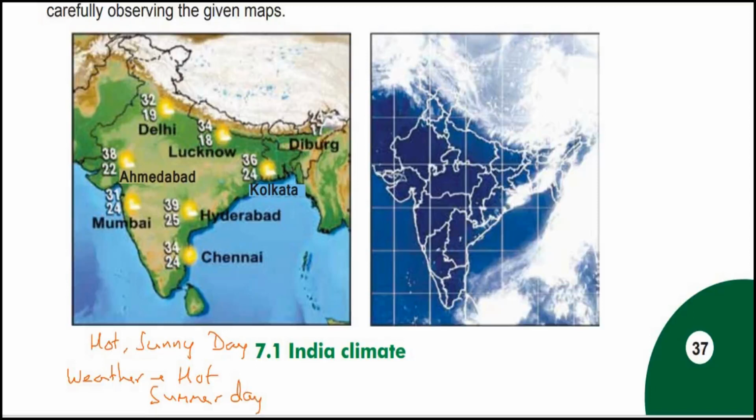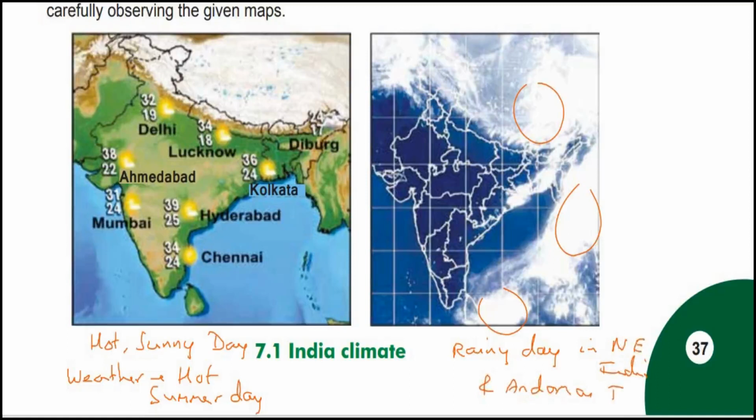But look at this temperature now. You see clouds up here. A lot of clouds here, right? So this talks of a rainy day, but not over all of India. You see, a rainy day in Northeast India, and also the Andaman Nicobar Islands. There's a rainy day in Andaman, in the Northeast area, but the entire other part of India is a dry day, right? There's no rain up here.